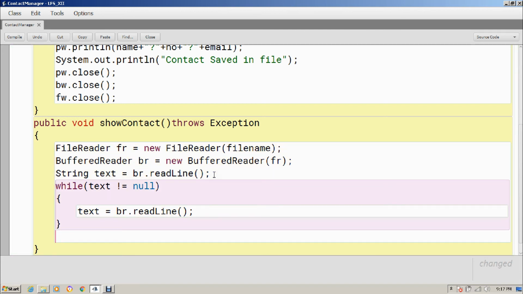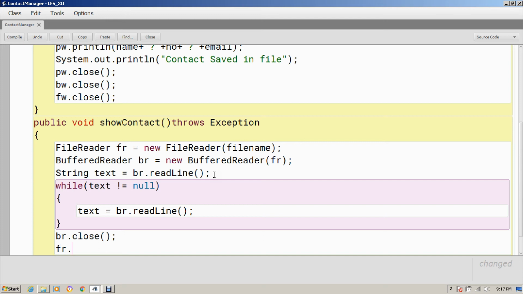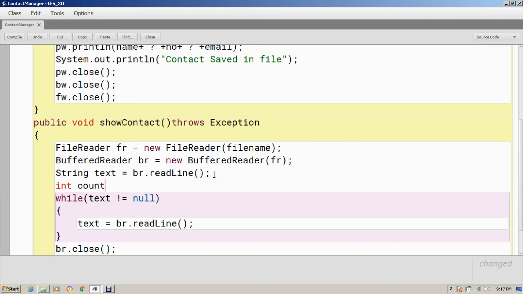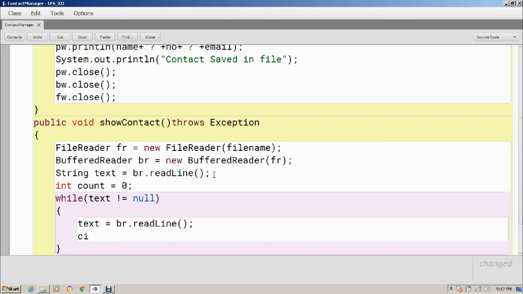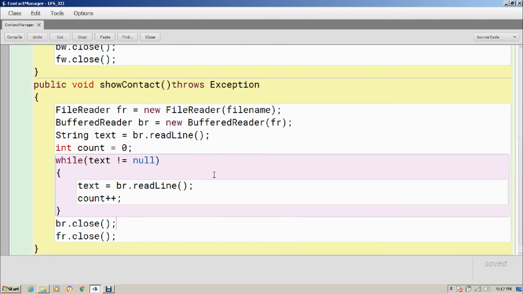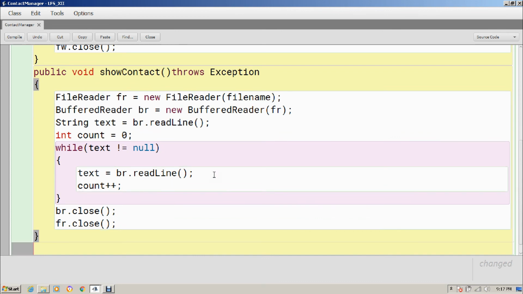So let's close these two first. So br.close and fr.close. Now one more thing you can do, you can check whether there is something in the file or not, and that you can check with the help of a counter. So create a counter variable, store 0 into it, and every time update this counter, so that after this loop you can check if count is 0, that means there is no contact saved in the file.